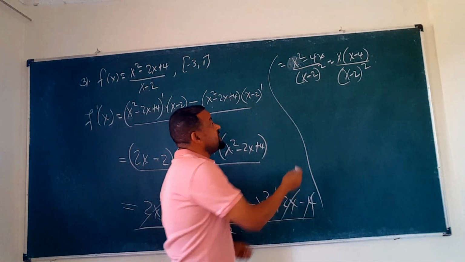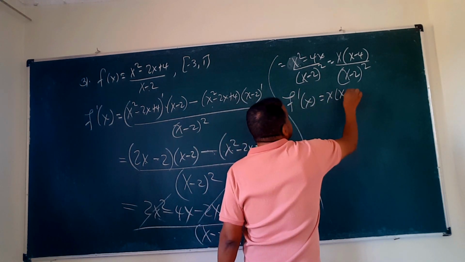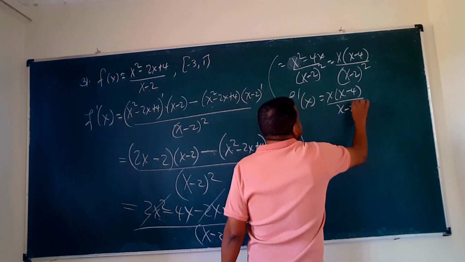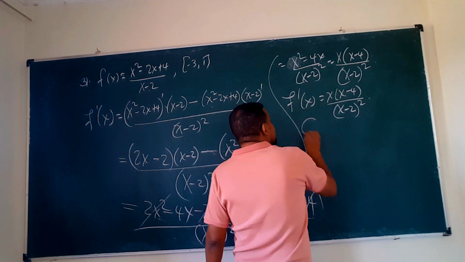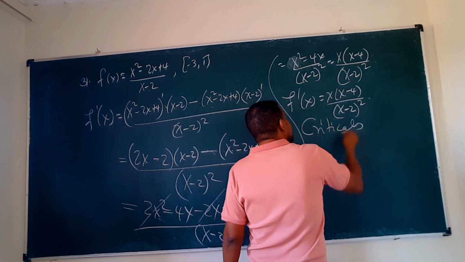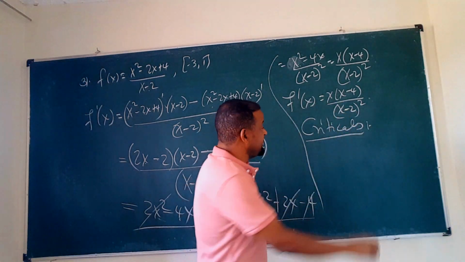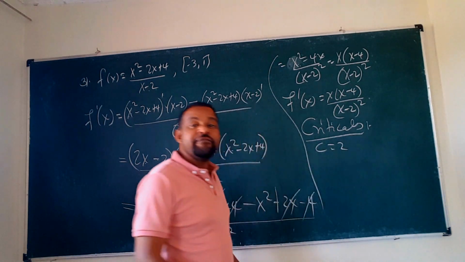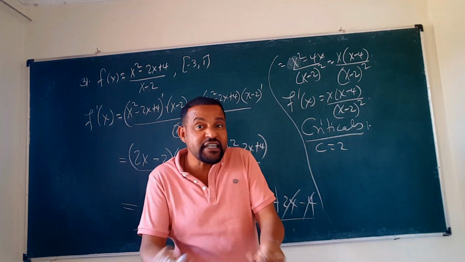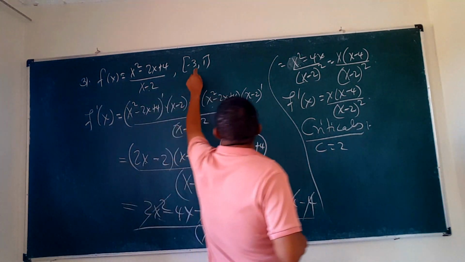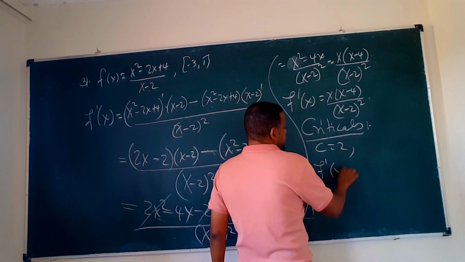Okay, so what are the critical numbers? This is the first derivative: x times x minus 4 over x minus 2 the whole squared. The critical numbers: first, the number that makes the derivative undefined, which is 2. So c is equal to 2 because the first derivative at 2 doesn't exist. If the derivative doesn't exist, it's a critical number.